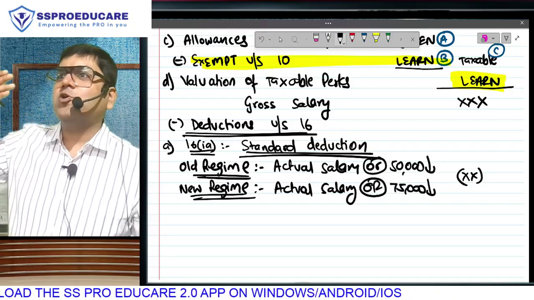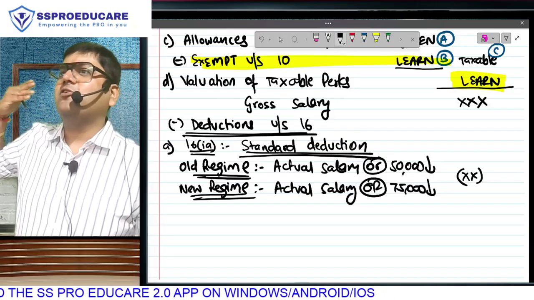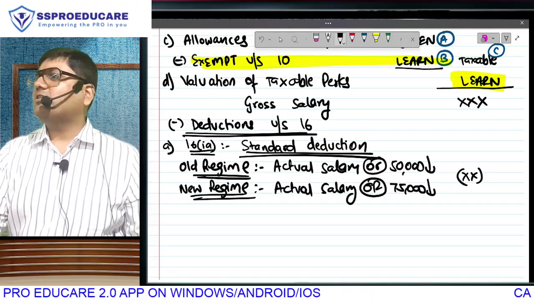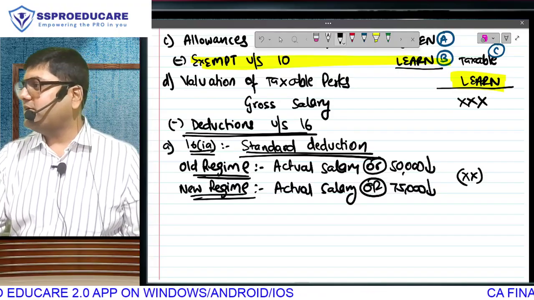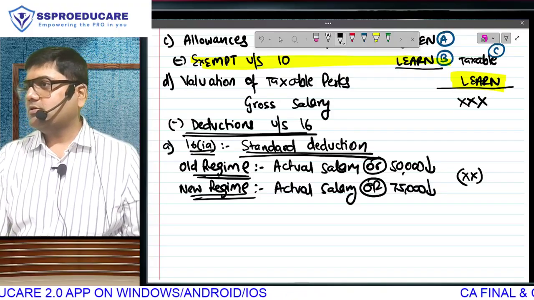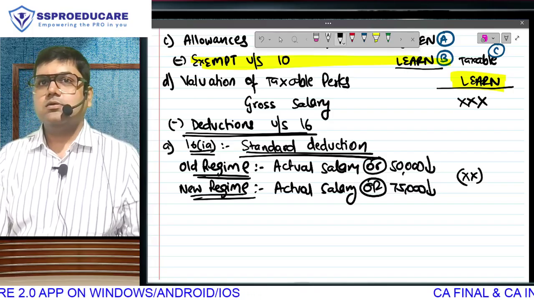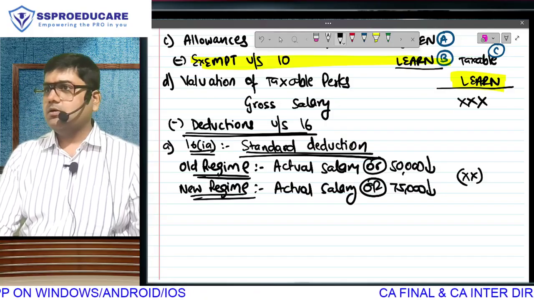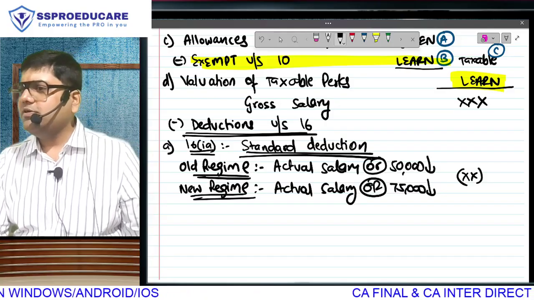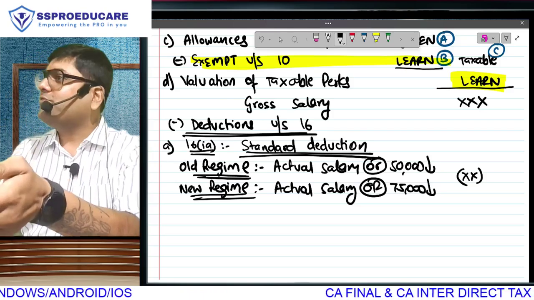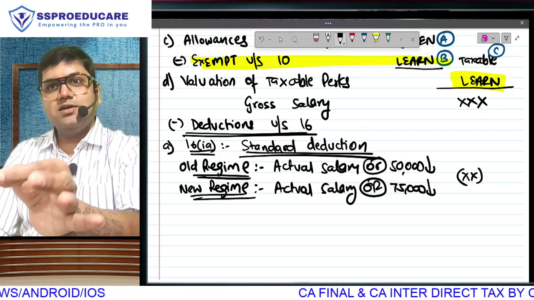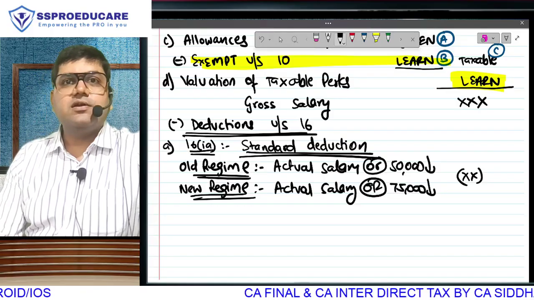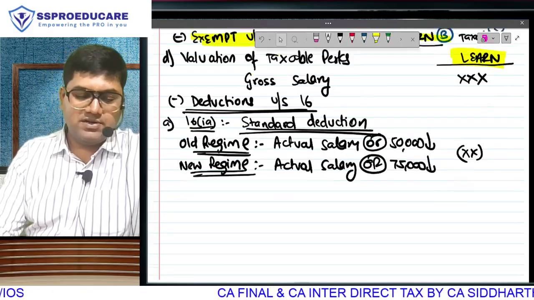Just imagine some corporate giant, some MD or CEO, whose salary for the year is 10, 20, 30 crore rupees, and the standard deduction is 50,000. Does it seem less? Take it or leave it. They don't even want to give this, and we are keeping this. Take it or leave it. So the old regime's maximum limit is 50,000, the new regime's maximum limit is 75,000.